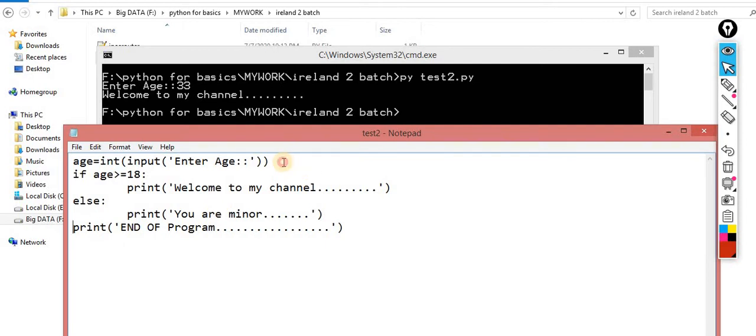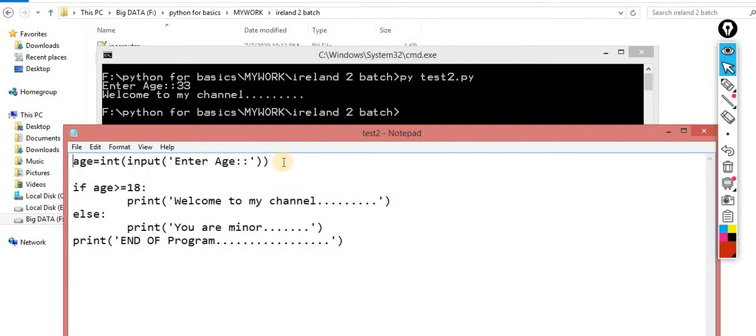Now there is one more program I am showing inside it. So find the greater number between two numbers. Okay, I am taking two numbers A and B. Okay, Control C, Control V. Input enter A. Okay, enter A. Input enter B. So I am asking the user for two numbers.